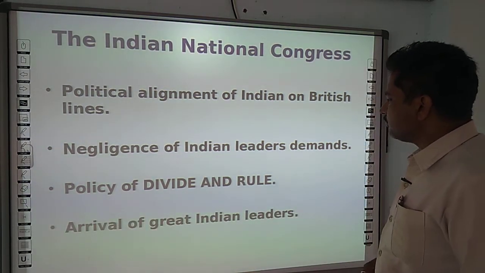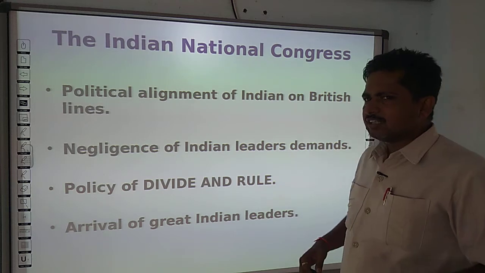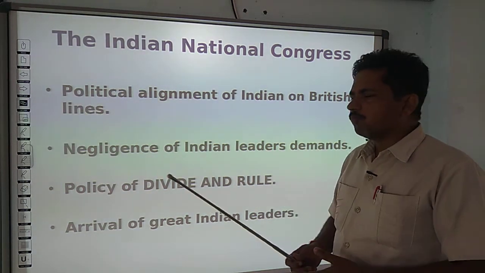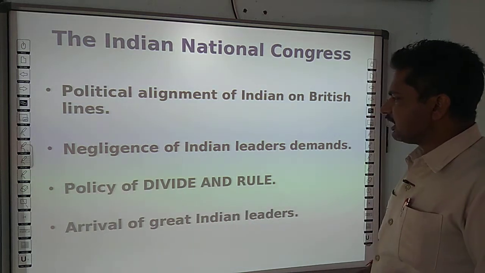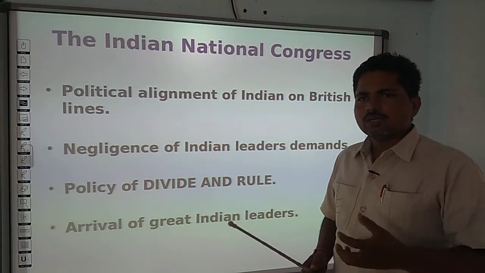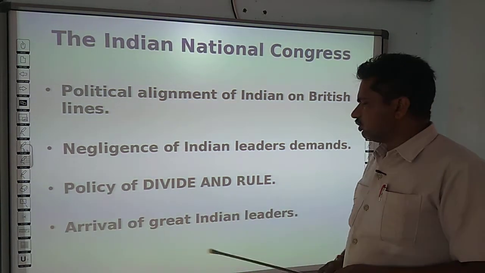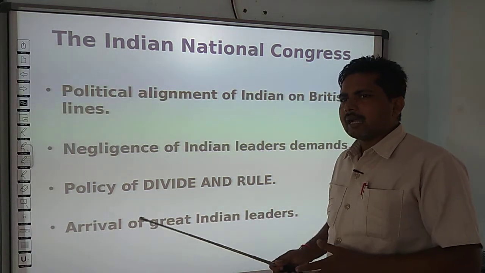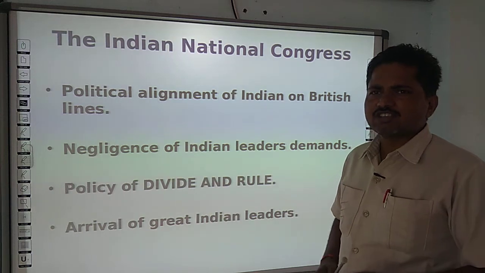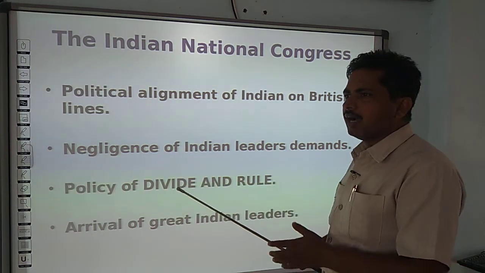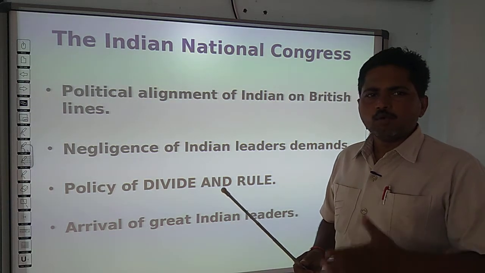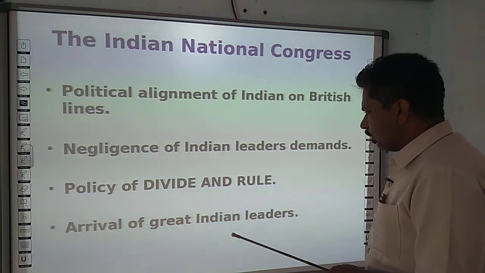Their policy of divide and rule is against the Indian cultural tradition of Vasudhaiva Kutumbakam, and that's why people stood against these British rulers, who adopted the policy of divide and rule and tried to divide Indian communities. As you find in the case of the partition of Bengal, people adopted the Swadeshi and boycott movement.